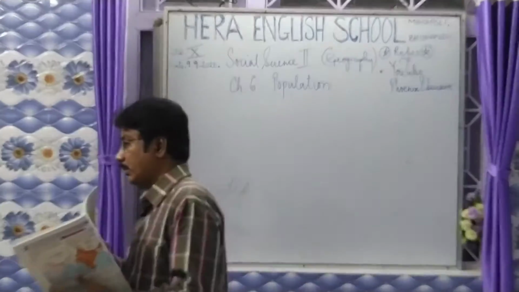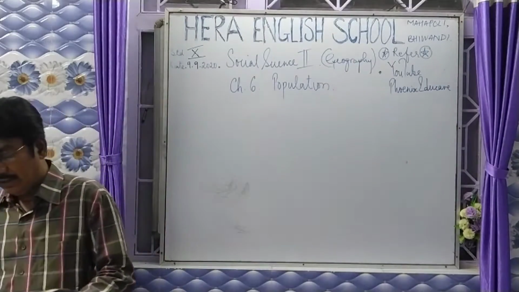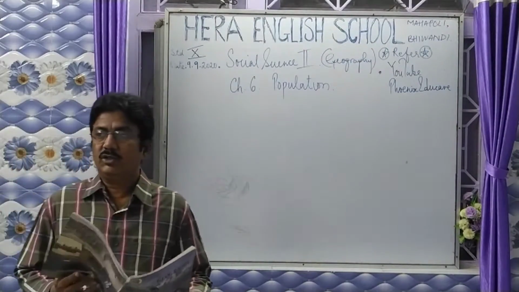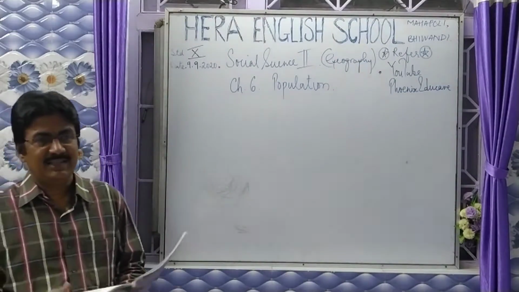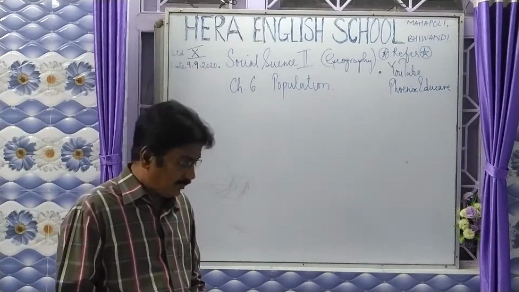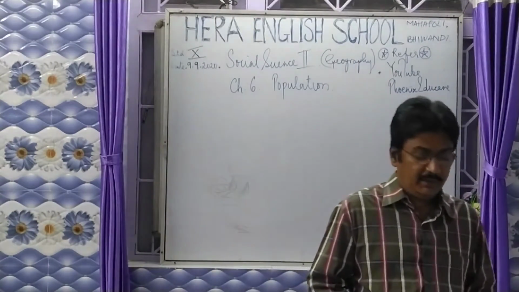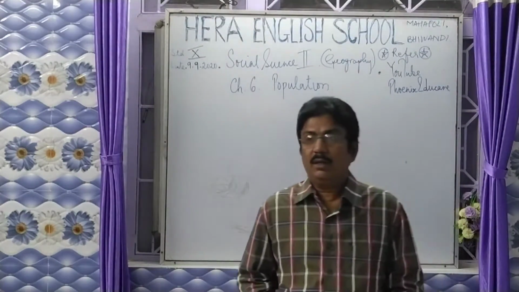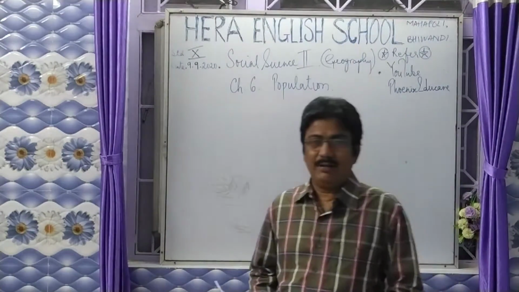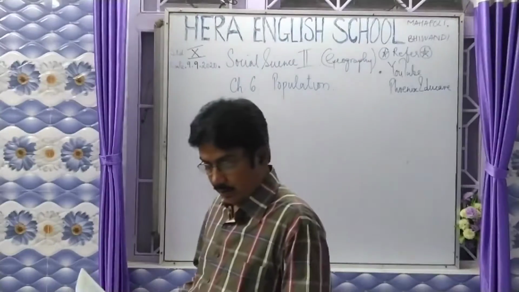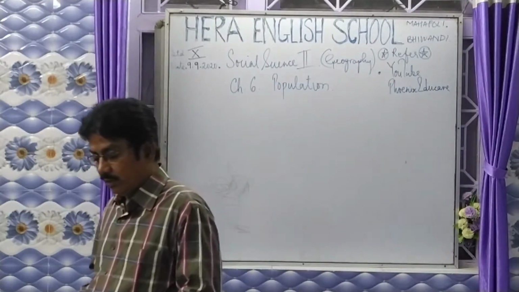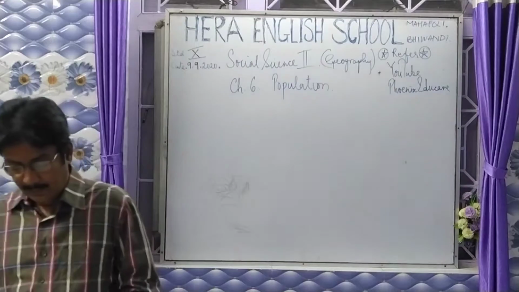If you look at page number 38 and 39 simultaneously, it shows you India as well as Brazil together, where you can see the northern part of India is totally occupied by a great population, and the density of population is very high there.